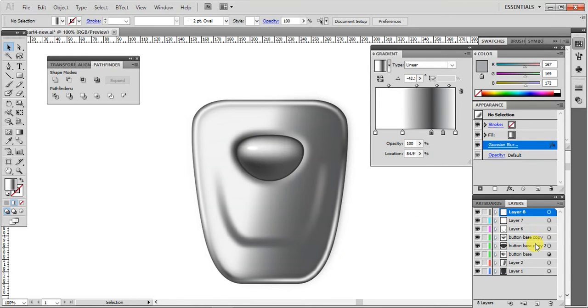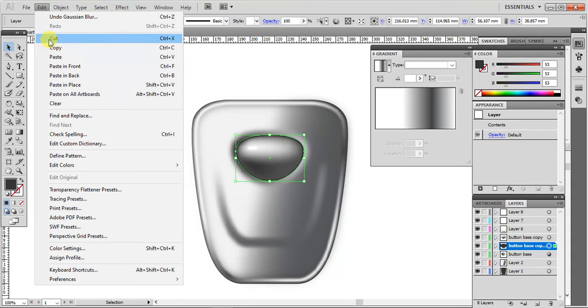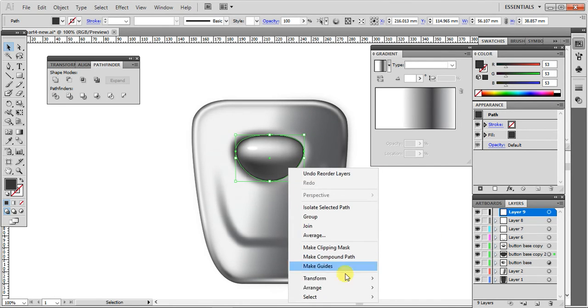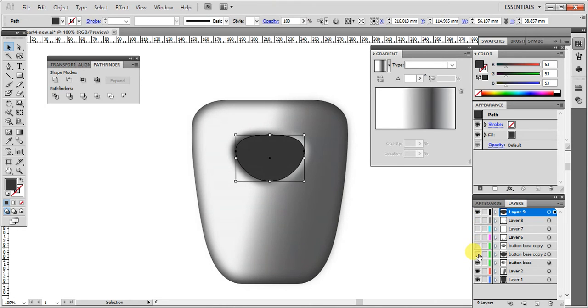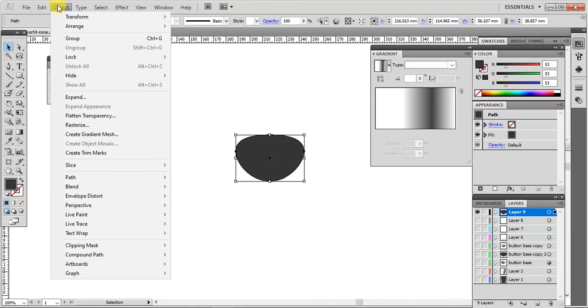So what I'm going to do is copy the button shape again, the main button shape, and place it in a new layer. Okay, the button is now on the new layer, and let's hide the rest. And I'm going to do the same thing again.